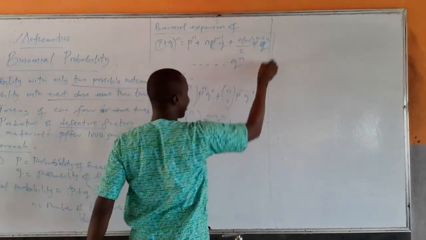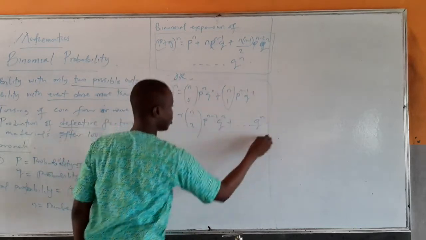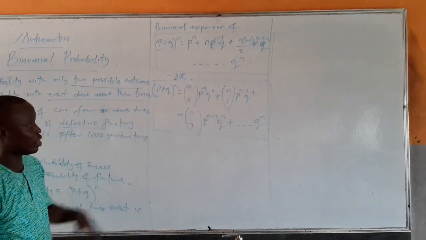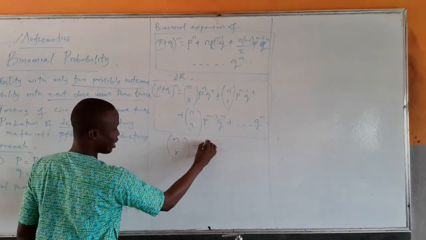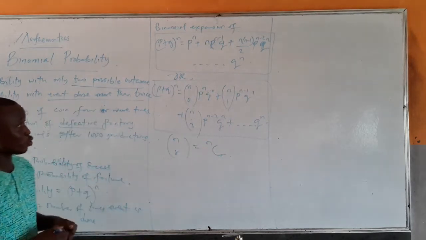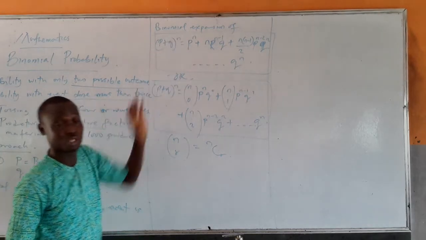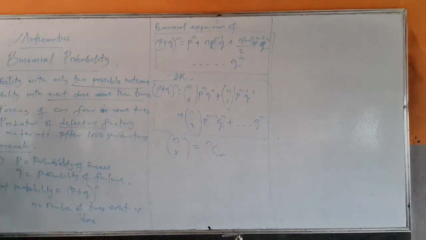Now this expression here and this expression are the same. This one is combination. Remember, nCr is n combination r. So what we have here and these expressions are the same. They are just a way of expanding the total probability, which is (P + Q)^n.